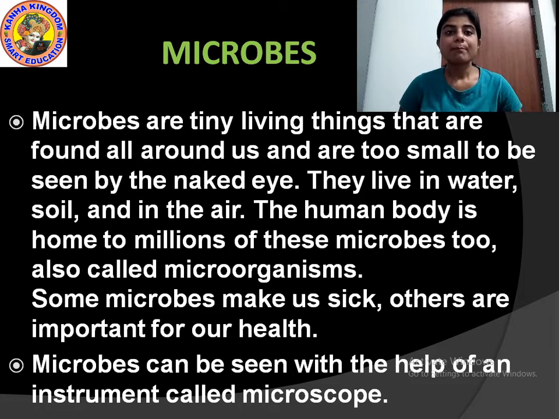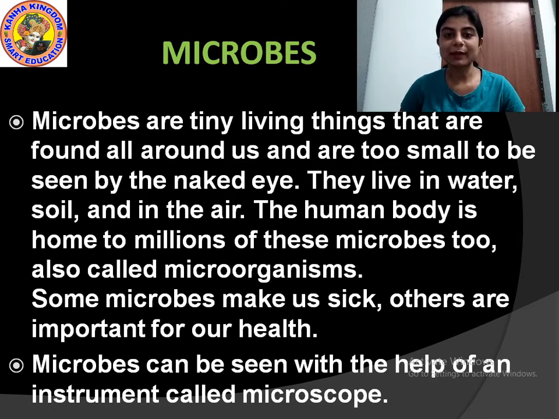Understood? Microbes can be seen with the help of an instrument called a microscope.